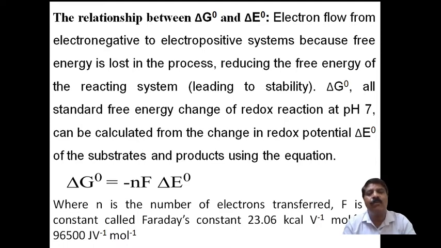Electrons flow from more electronegative to electropositive, because free energy is lost in the process, reducing the free energy of the reacting system and leading to stability. Therefore, electrons flow from more electronegative to electropositive because the free energy should be lost.